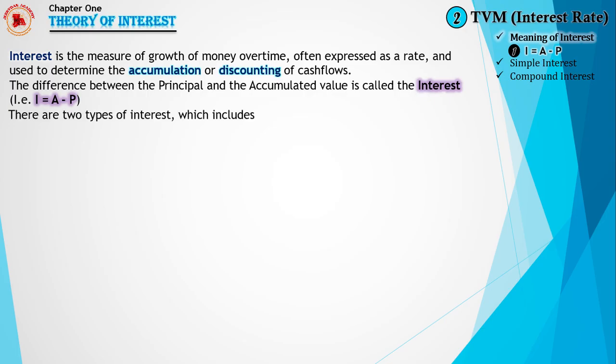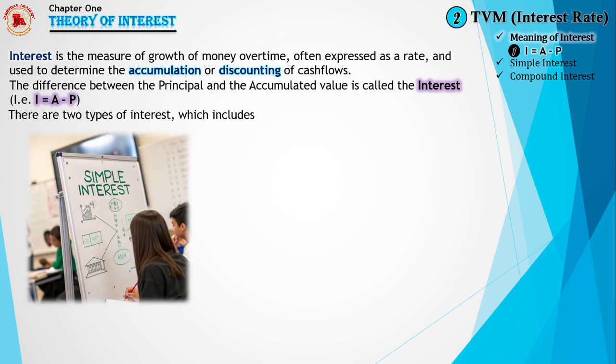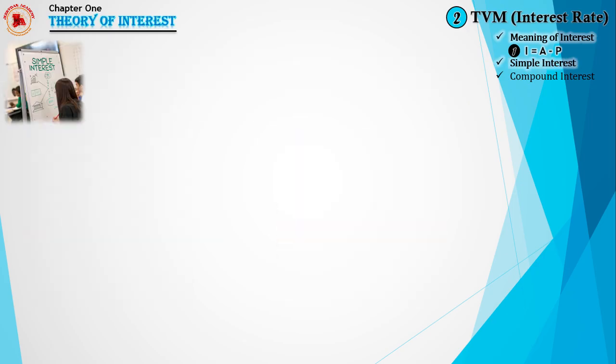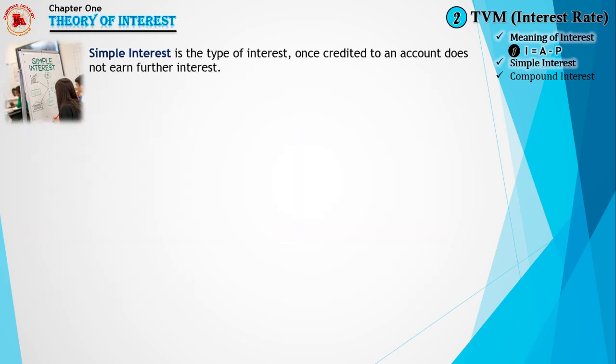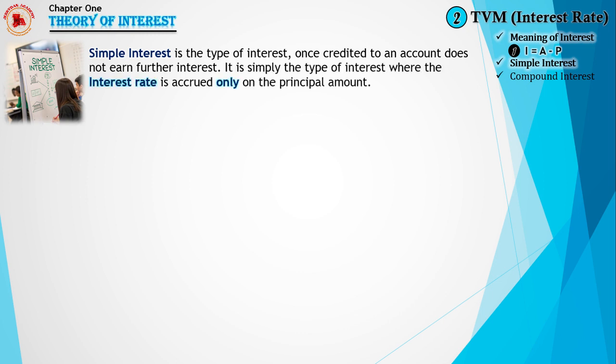There are two types of interest, which include simple interest and compound interest. What then is simple interest? Simple interest is a type of interest that, once credited to an account, does not earn further interest. It is simply the type of interest where the interest is accrued only on the principal amount.